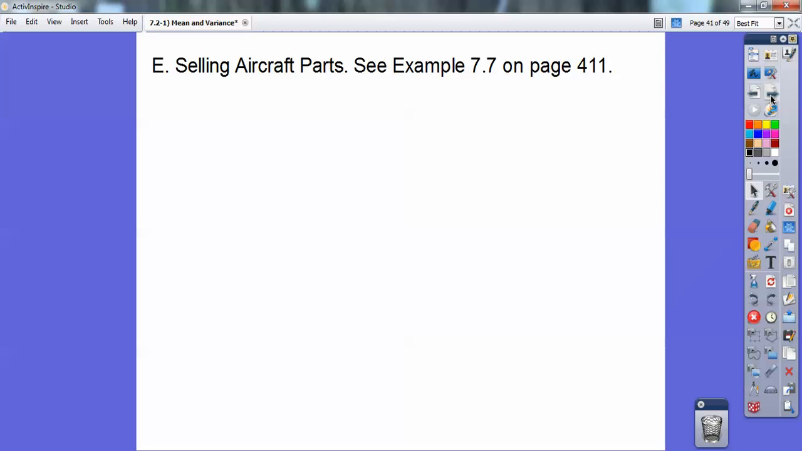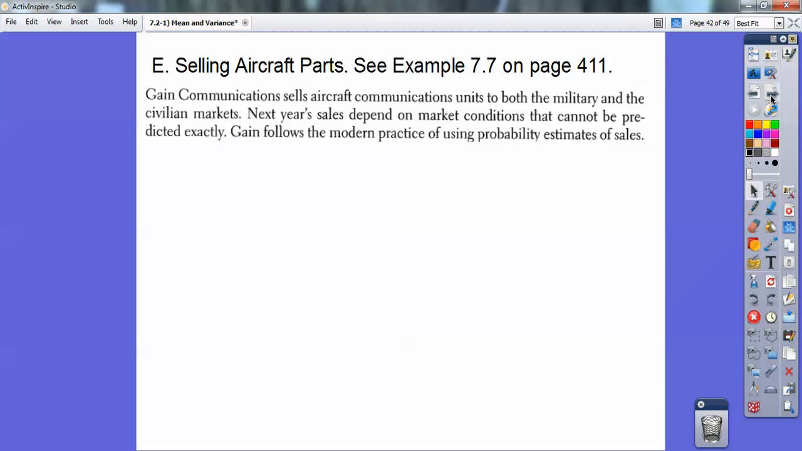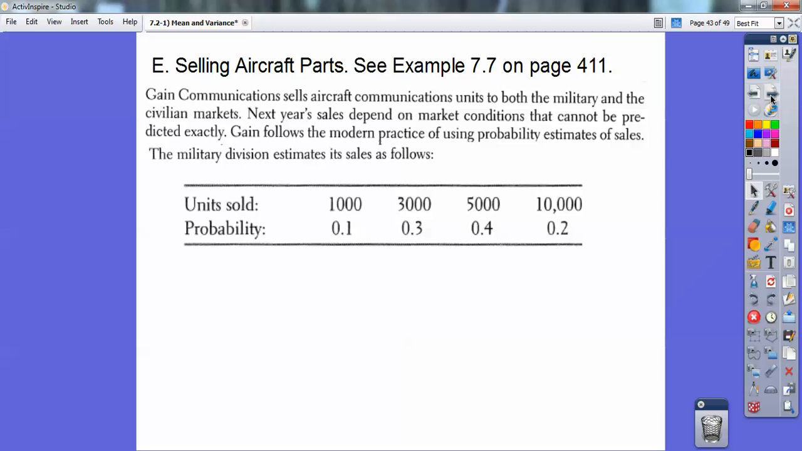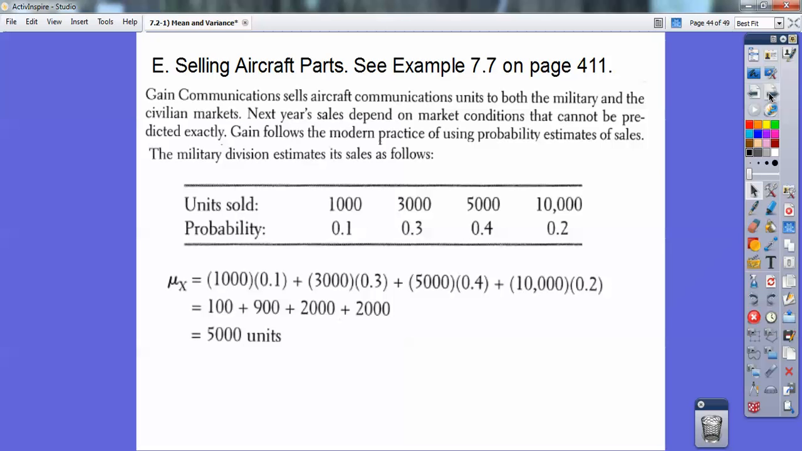All right, so selling aircraft parts. This is example 7.7 on page 411. This talks about some aircraft parts, and I'm just going to jump ahead to save some time. The units sold: 1,000 units sold, and the probability is this. 3,000 units sold, and this probability, and 5,000 and this probability, and so on. First we have to calculate the average. So we go through and find the mean: this times this plus this times this, and add them all up. So we get 5,000 units as the mean.